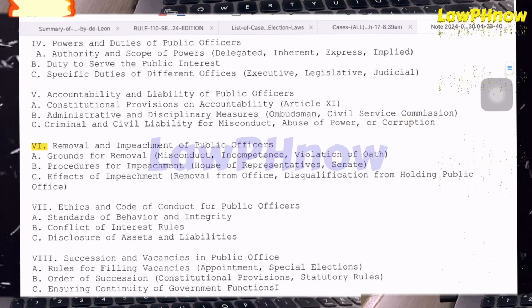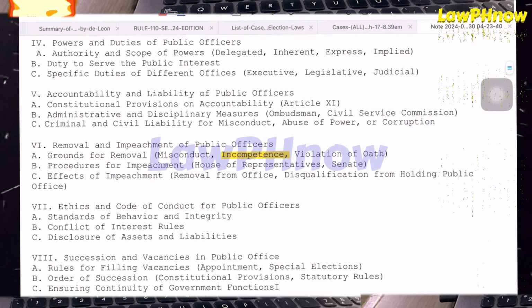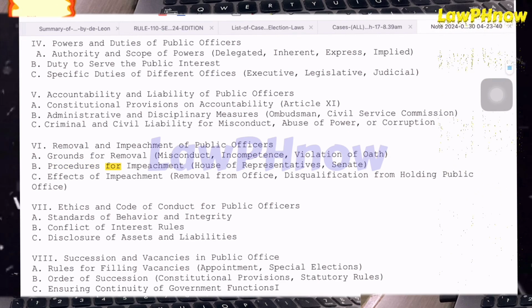6. Removal and impeachment of public officers. A. Grounds for removal: misconduct, incompetence, violation of oath. B. Procedures for impeachment: House of Representatives, Senate. C. Effects of impeachment: removal from office, disqualification from holding public office.